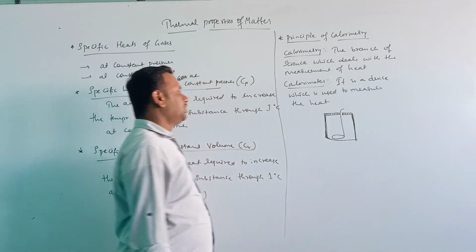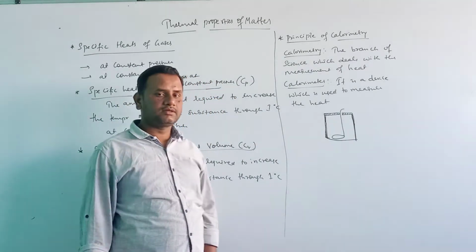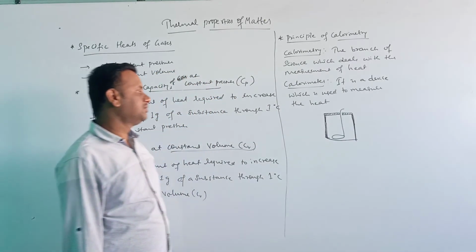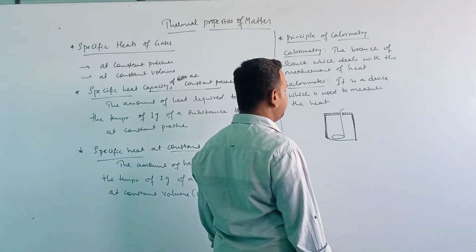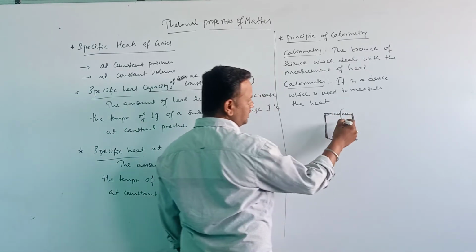It is a hollow cylinder made up of copper, in which a stirrer is inserted.